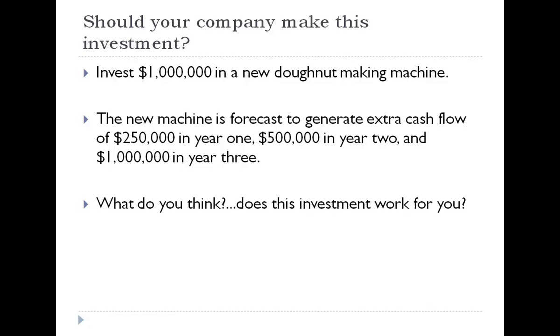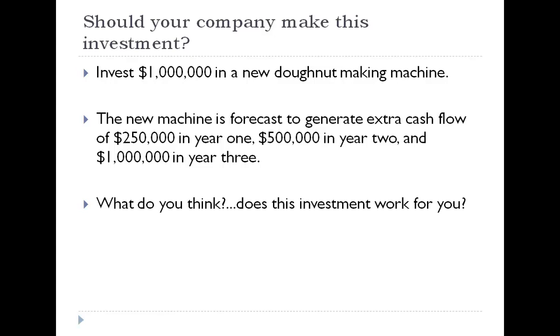Let's say that your company is considering an investment in a new machine that costs $1 million. And that new machine you expect to generate additional cash flow to your company in the amounts of $250,000 in year one, $500,000 in year two, and $1 million in year three. Is this an acceptable investment for your company?